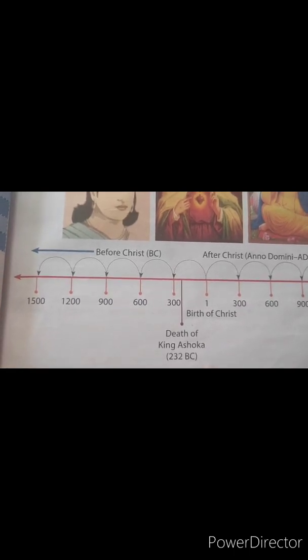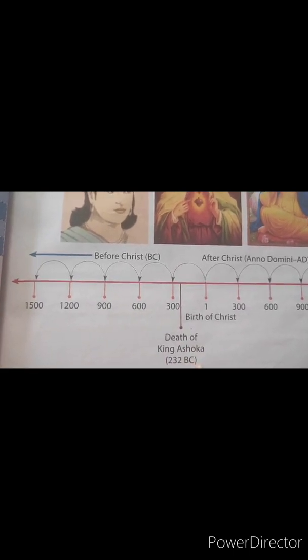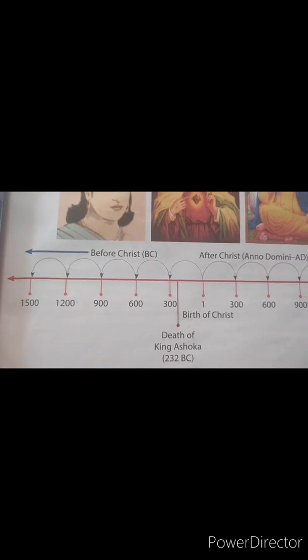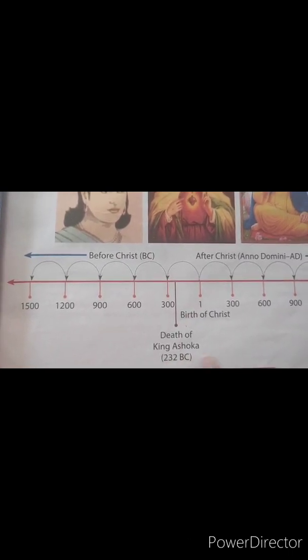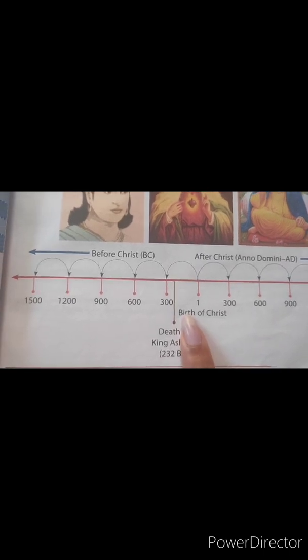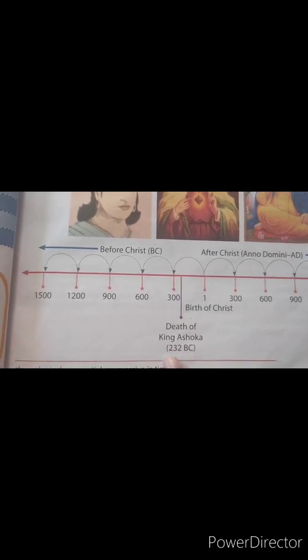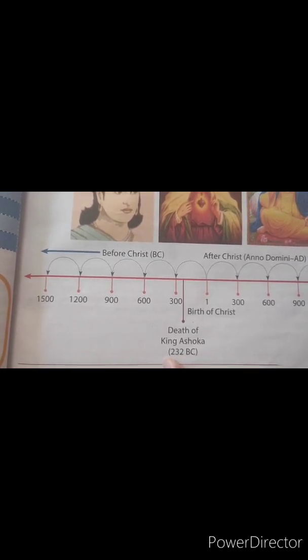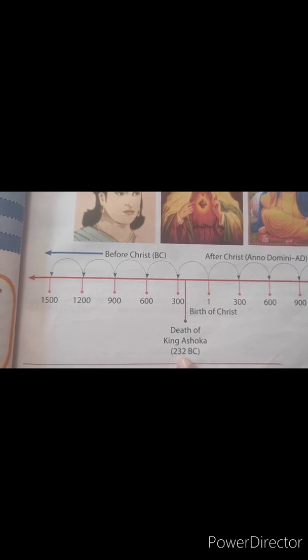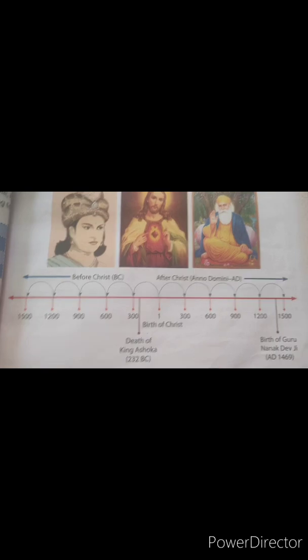The death of King Ashoka happened before the birth of Christ. How many years before? Before 232 years. So it is written here that Ashoka died 232 years before Christ.